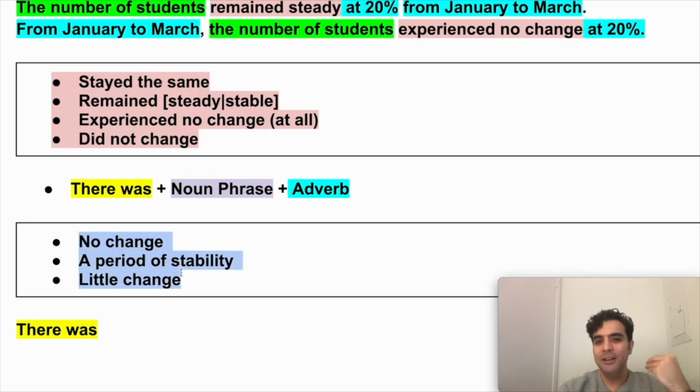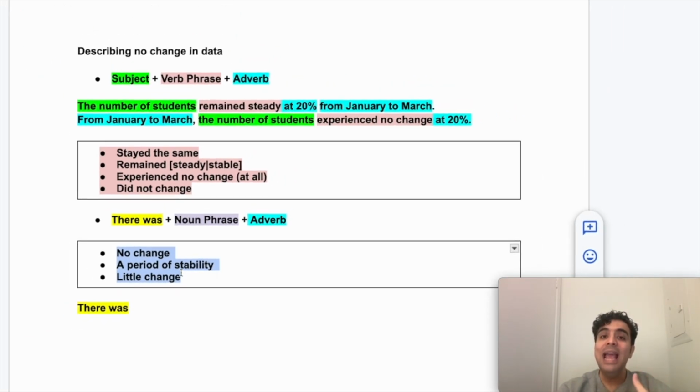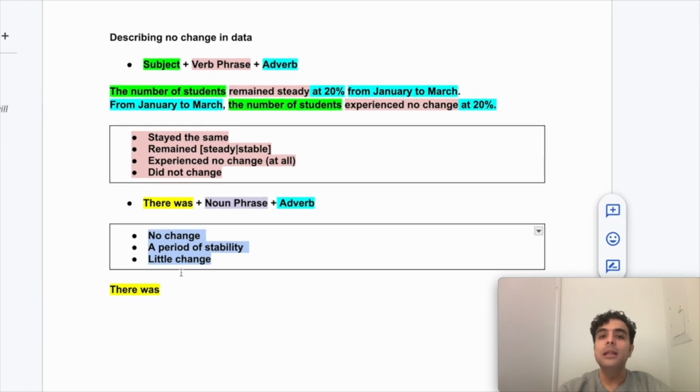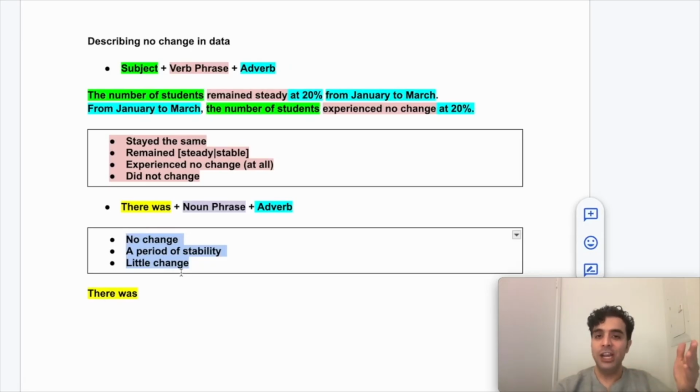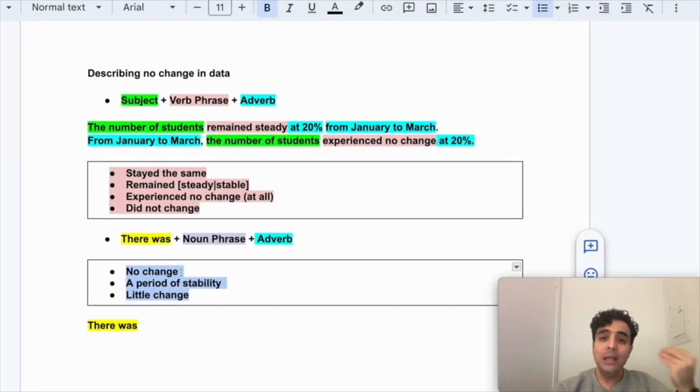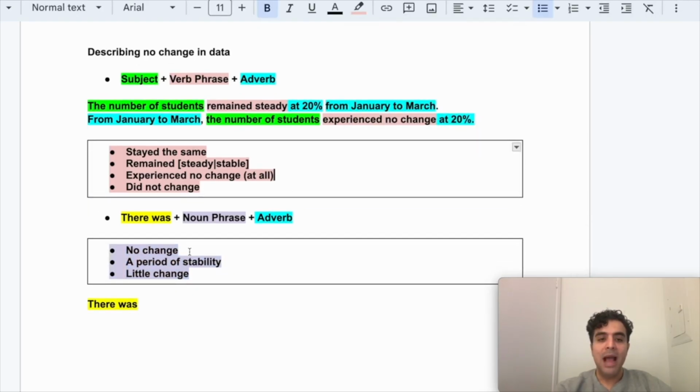And so there's a difference between saying little change and a little change. Never say there was a little change, because you're focusing on there being a change. But when you say there was little change, it means it was so little that it was insignificant. We're focusing on the fact that it was so small that we can neglect it, or we can somehow not even consider it because the change is so minuscule. So check it out. I have the noun phrase in purple.